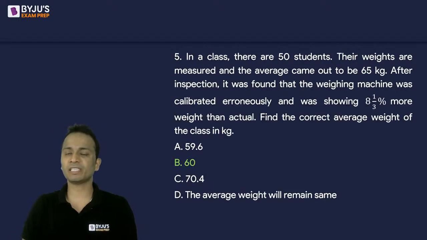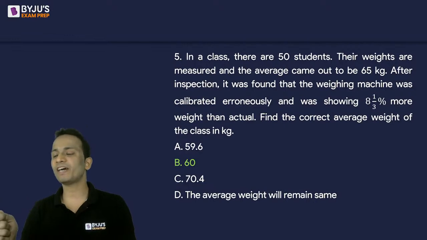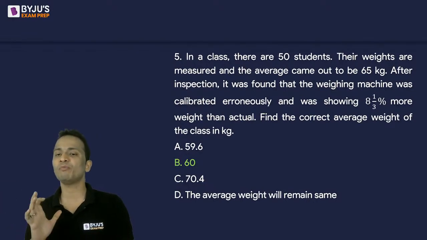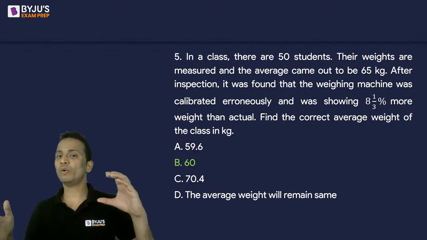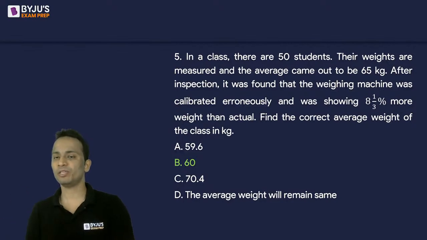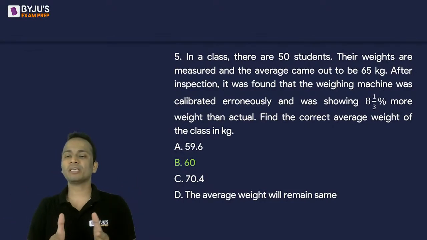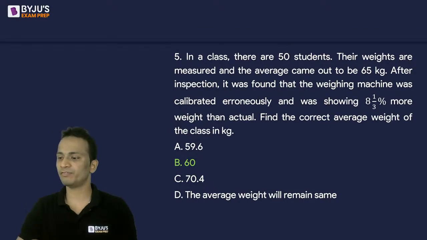Shubham, for the previous question, I have mentioned that the answer will not be 65 when reduced by 8 1/3 percentage. No, 65 is obtained when the correct average is increased by 8 1/3 percentage. So correct average plus 8 1/3 percentage of that is equal to 65.